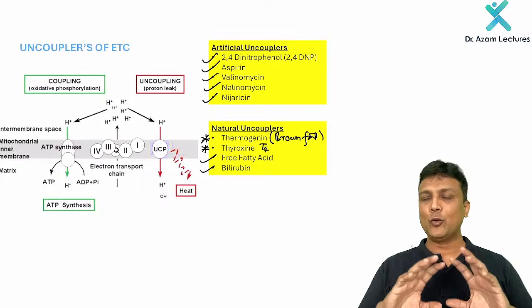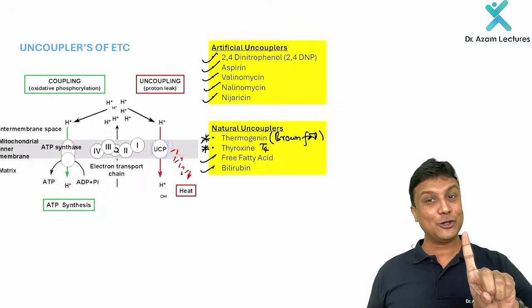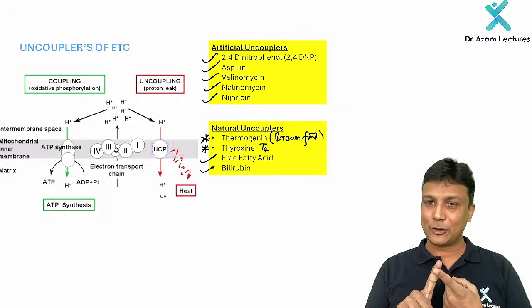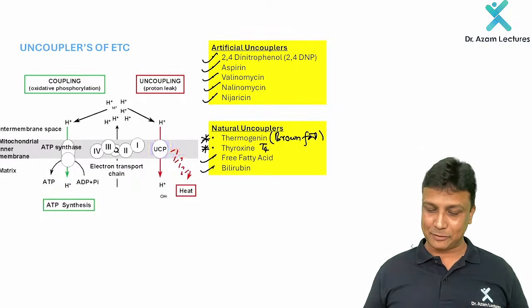And by this, we have revised the first topic, the electron transport chain. And yes, 1 mark for sure. Please revise the inhibitors before going to the exam, as well as the uncouplers. Inhibitors as well as uncouplers. Please remember this one here.